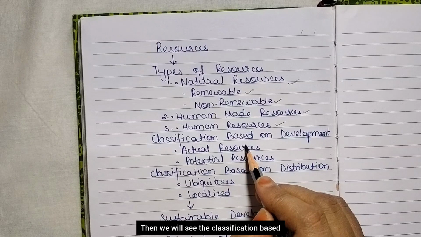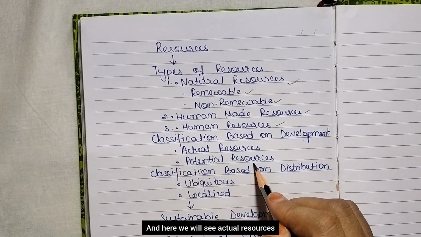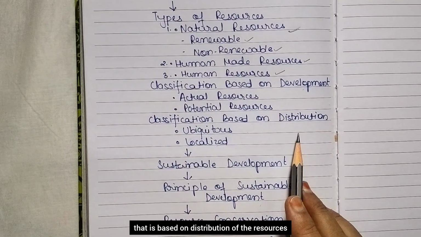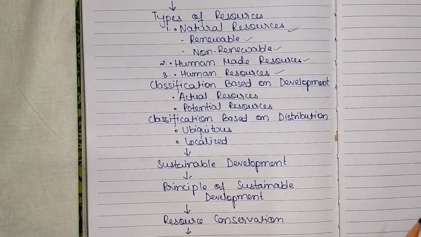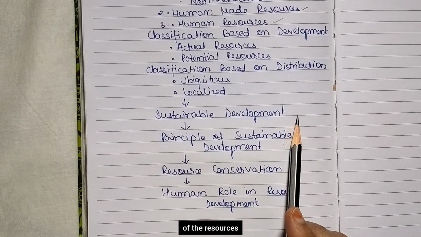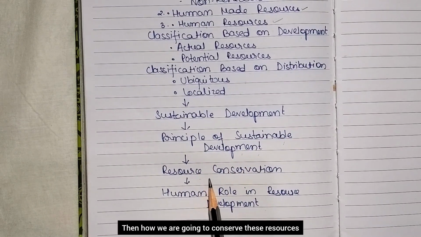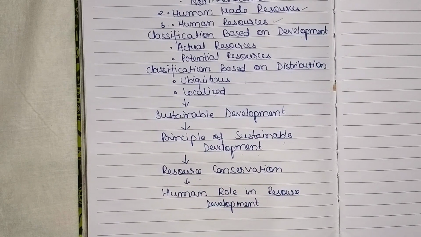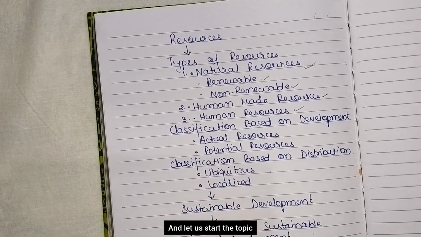Then we will see the classification based on development of the resources. And here we will see actual resources and potential resources. Then one more classification will be there, that is based on distribution of the resources, ubiquitous resources and localized resources. Then we will see the sustainable development of the resources and what are the principles of sustainable development, then how we are going to conserve these resources, and what is the human role in resource development. So basically the whole chapter is going to be covered here, and let us start the topic, that is the resources.